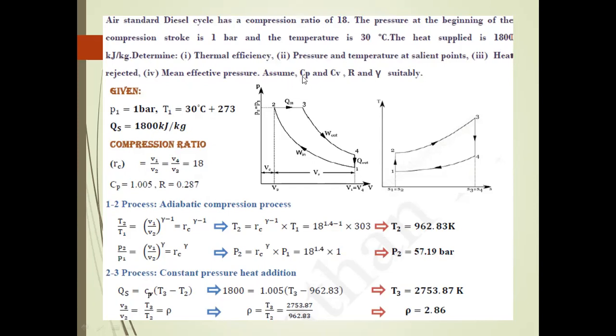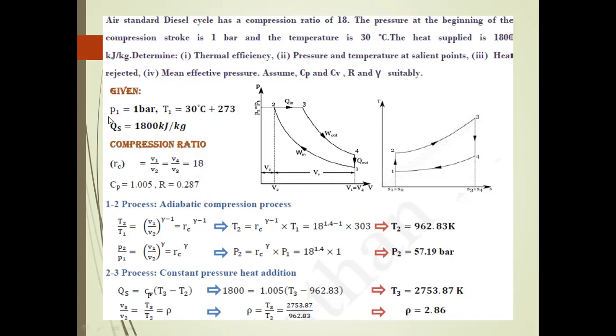You should also assume that the specific heat at constant pressure, Cp, is 1.005 kilojoules per kilogram Kelvin, and Cv, at constant volume, is 0.719 kilojoules per kilogram Kelvin, with the universal gas constant R and gamma taken suitably. So now we go to solve the problem. First of all, you should draw the PV diagram and the TS diagram. Then only will you understand the problem. Usually you have to apply the data to find the values.